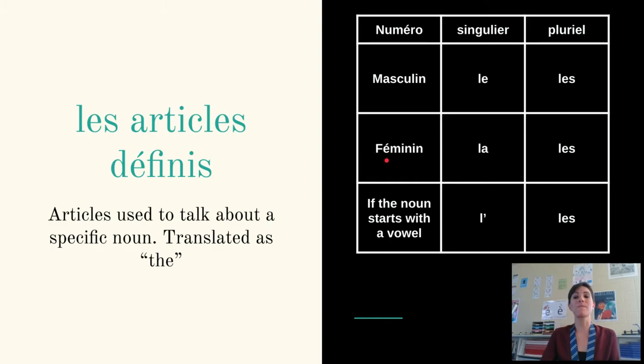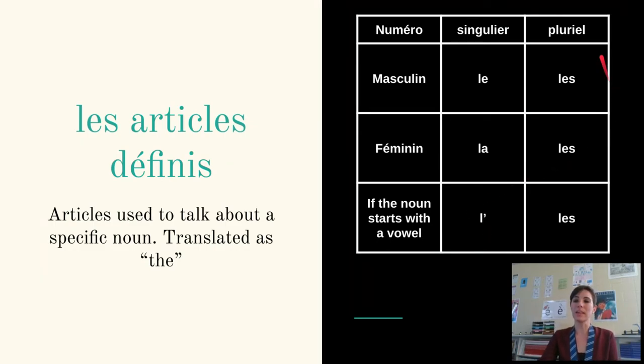If we're talking about a feminine noun that is singular, you'll use la. For example, la fille, the girl. But if we have multiple girls, we will use les filles. And then if your noun starts with a vowel, A, E, I, O, U, or H or Y in French, we will use l'apostrophe, so you'll combine them. For example, if we're talking about avion, airplane, it would be l'avion. But if we're talking about plural, multiple airplanes, we would say les avions.